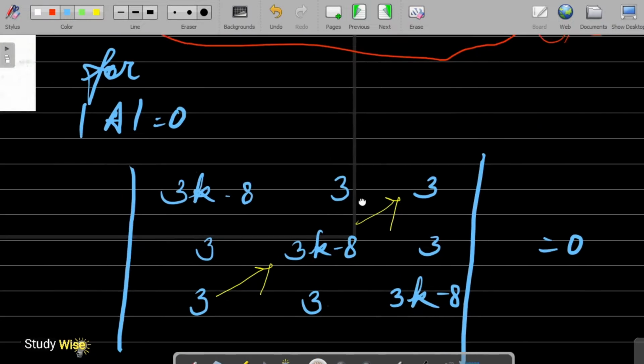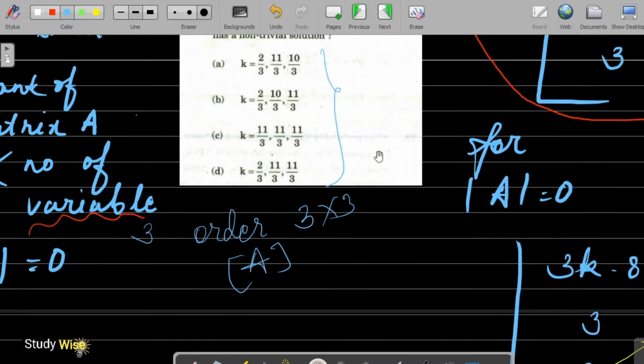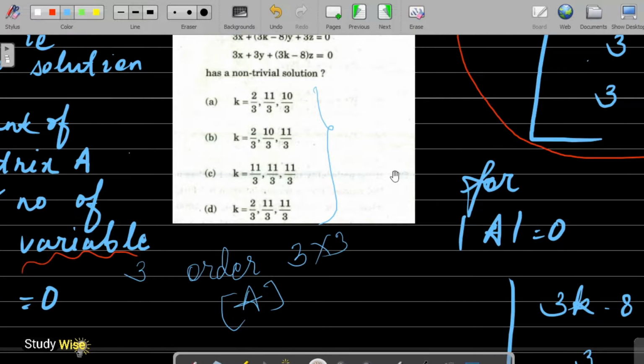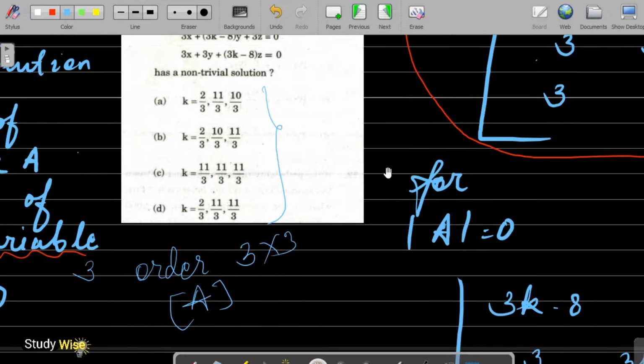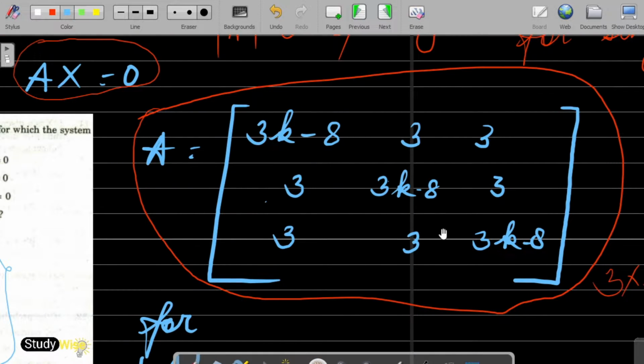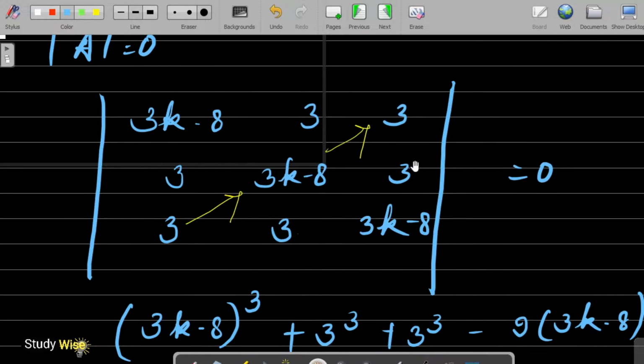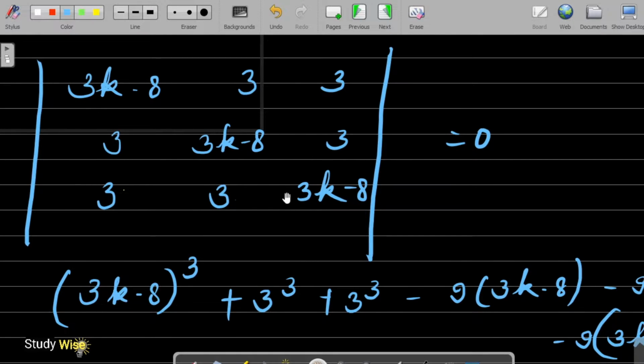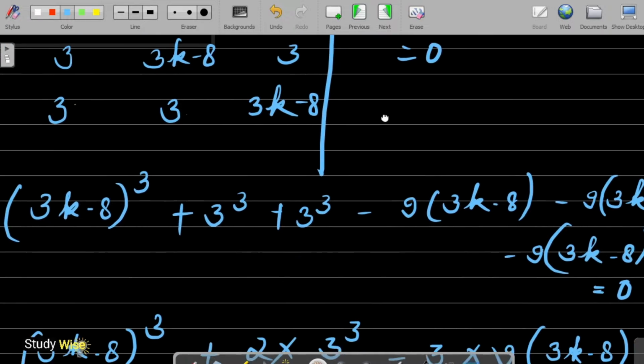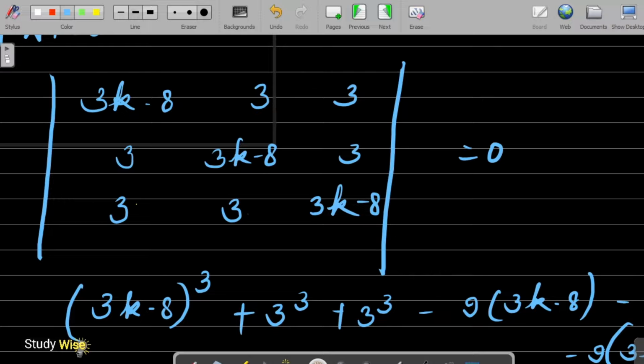So all we have to find out is the value of k for which the determinant of A is equal to 0. So this is the matrix and its determinant is like this, and we have to find for what values of k this determinant is equal to 0. So we have to simplify this determinant and equate it to 0. Okay, let's simplify this determinant, and we will use this trick.